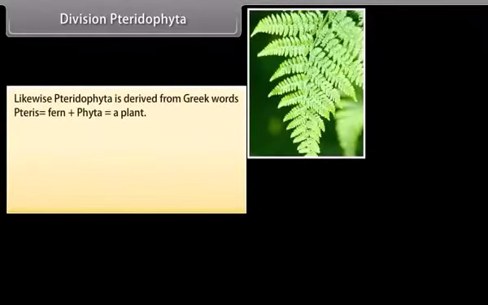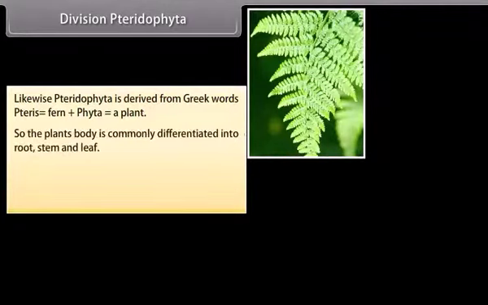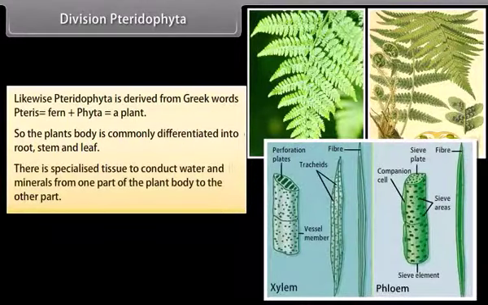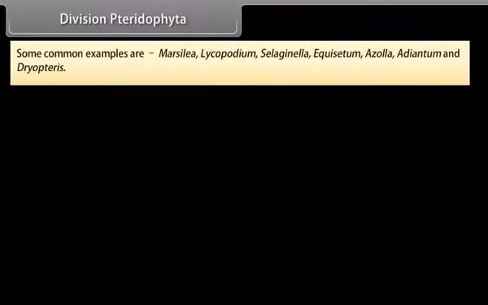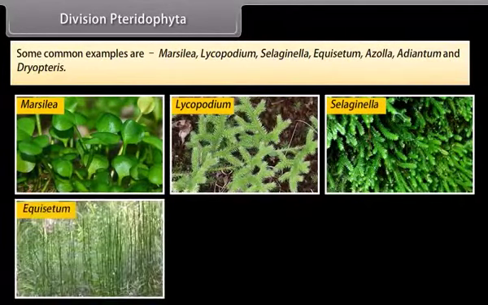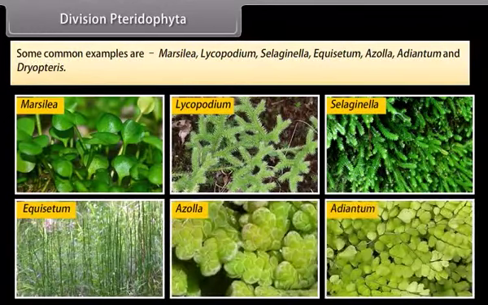Division Pteridophyta. Likewise, Pteridophyta is derived from the Greek words pteris, fern, plus phyta, a plant. So the plant body is commonly differentiated into root, stem, and leaf. There is specialized tissue to conduct water and minerals from one part of the plant body to the other part. Some common examples are Marsilea, Lycopodium, Selaginella, Equisetum, Azolla, Adiantum, and Dryopteris.